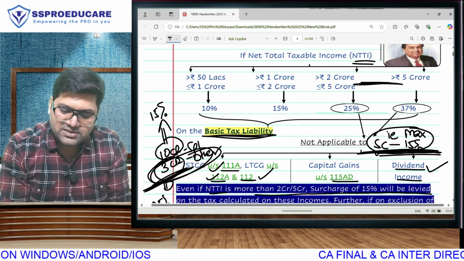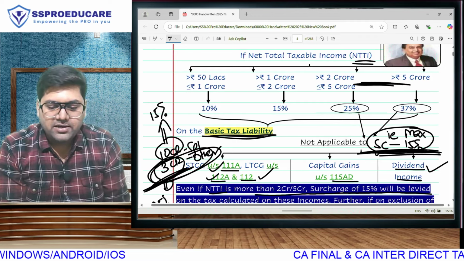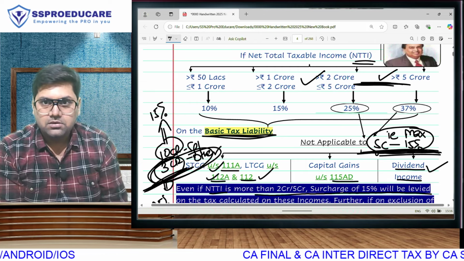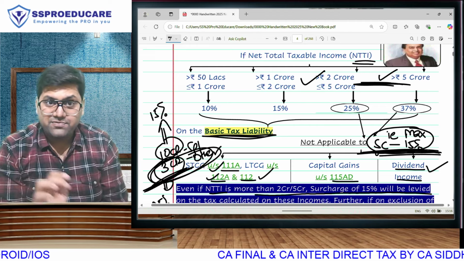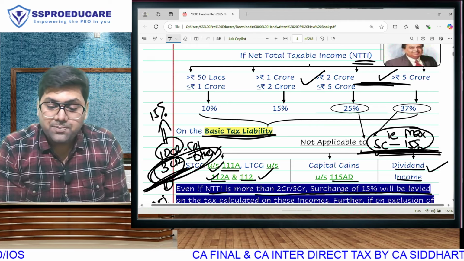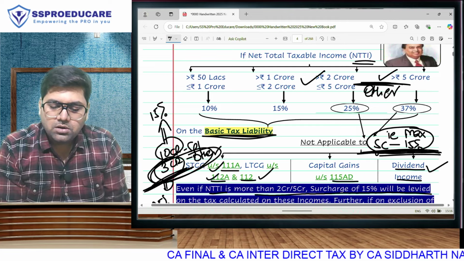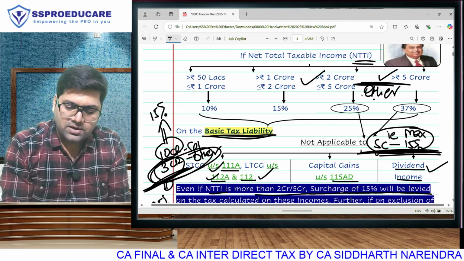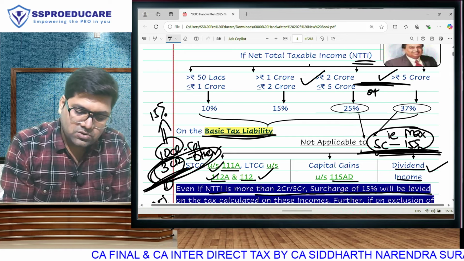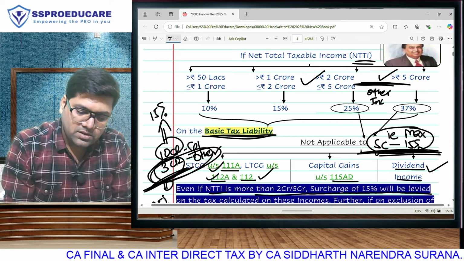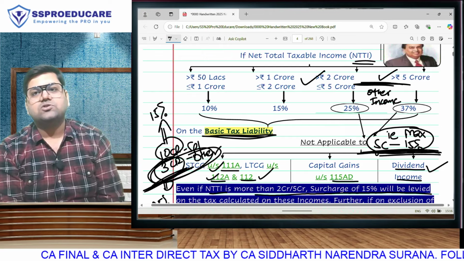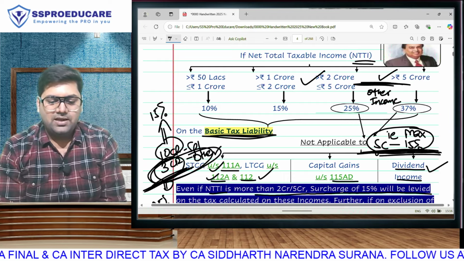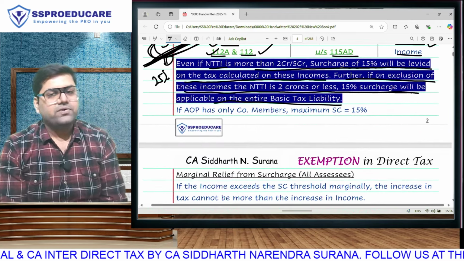Is 25 and 37 applicable? When income crosses 2 crore, then 25. When income crosses 5 crore, then 37. After 2 crore, 25. After 5 crore, 37. This applies to your other income. Your other income should cross 2 crore. Then only it is going to be applicable. Otherwise, 25 and 37 is not going to be applicable. That's the first part of surcharge.